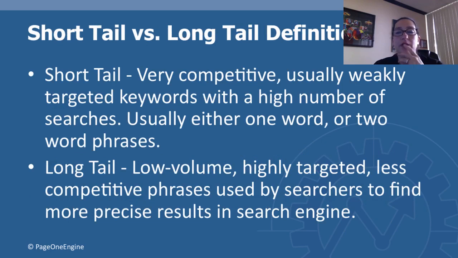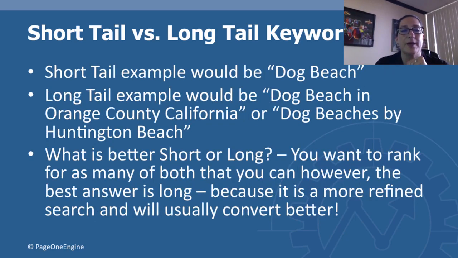Now, short tail versus long tail definitions. A short tail is very competitive, usually weakly targeted keywords with a high number of searches, one or two word phrases, whereas long tail is a low volume, highly targeted, less competitive phrase used by searchers to find more precise results. So if I'm searching for something, I might not put in something very short but very specific. Here's an example of that.